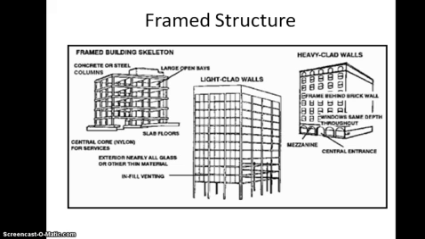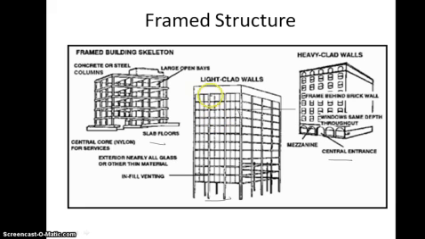Now the second one, that is the most important structure. Generally this type of structure is used nowadays, that is the framed structure. We can also say this is an RCC structure. The figure shows all these three figures: the first, the second, and this one is the third figure. In this figure, these are the vertical members, called columns, and the horizontal member is called the beam.